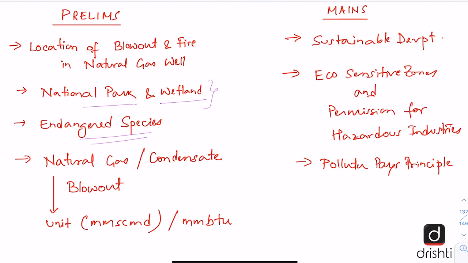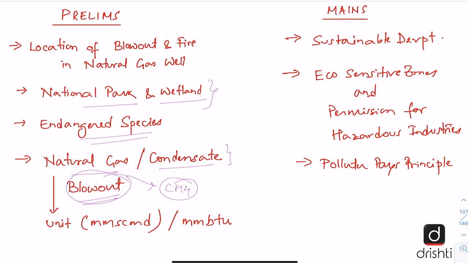Then you should be knowing about natural gas. What is it? It is essentially methane, and other components are there. Also you should be knowing about condensate, which is a hydrocarbon liquid stream separated from natural gas, and it consists of higher molecular weight hydrocarbons that exist in the reservoir as constituents of natural gas, but which are recovered as liquids. So this is always recovered as liquid in the natural gas wells. And also one should be knowing about blowout. This is when the gas releases suddenly, an uncontrolled release of gas. So that is a blowout situation.